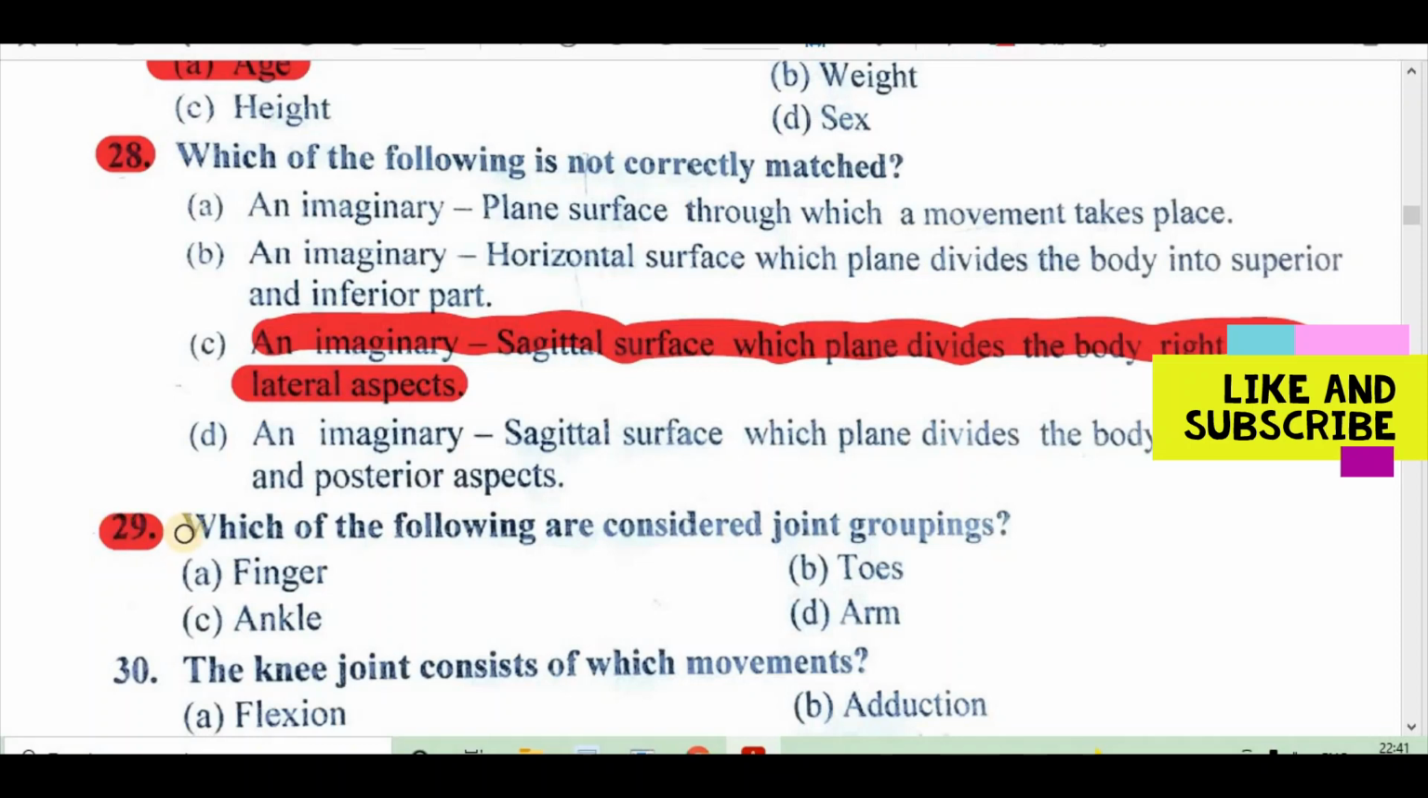Question 29. Which of the following are considered joint groupings? A. Finger, B. Toes, C. Ankle, D. Arm. Right answer is C. Ankle.